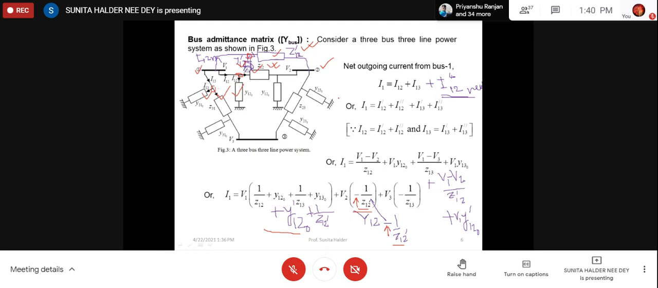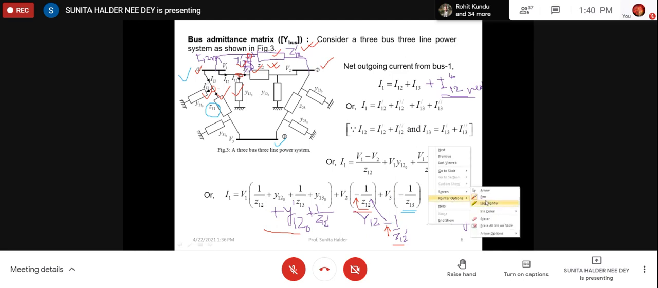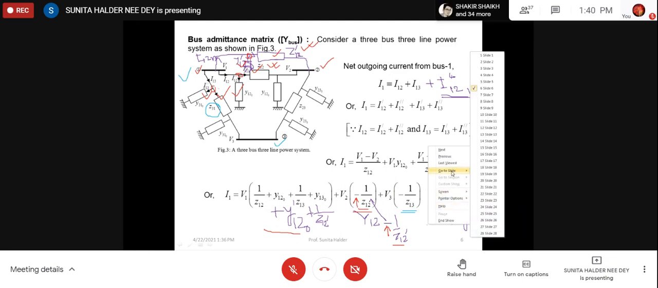And similarly, between bus 1 and bus 3, this is bus 1 and this is bus 3, only this Z31 is connected. So minus 1 by Z31 will come as the off diagonal between bus 1 and bus 3, right? In this way, we can write the elements of the Y bus matrix very easily.